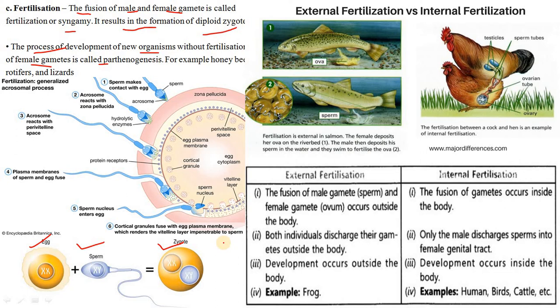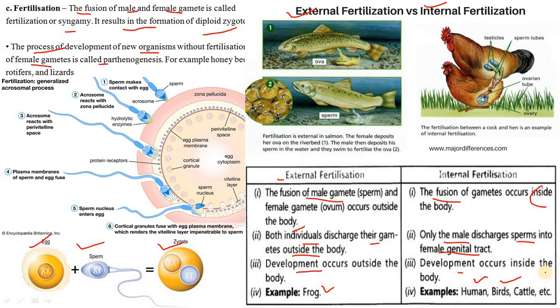Fertilization that takes place inside the body is called internal fertilization. We can see the difference between external fertilization and internal fertilization. External fertilization involves the fusion of male and female gametes outside the body, and internal fertilization occurs inside the body. In external fertilization, both individuals discharge their gametes outside the body; in internal fertilization, only the male discharges the sperms into the female genital tract. The development occurs outside the body, such as in the frog, and inside the body in humans, birds, cattle, etc.